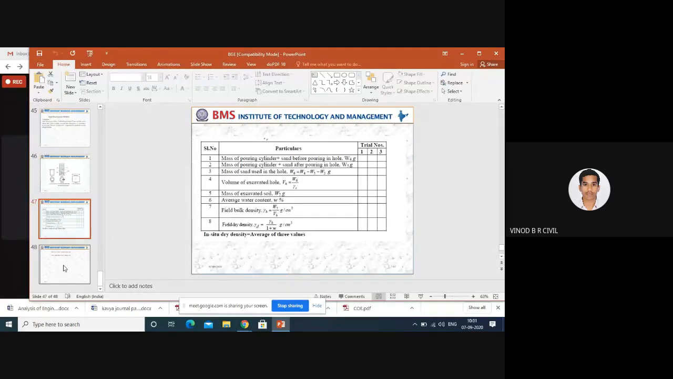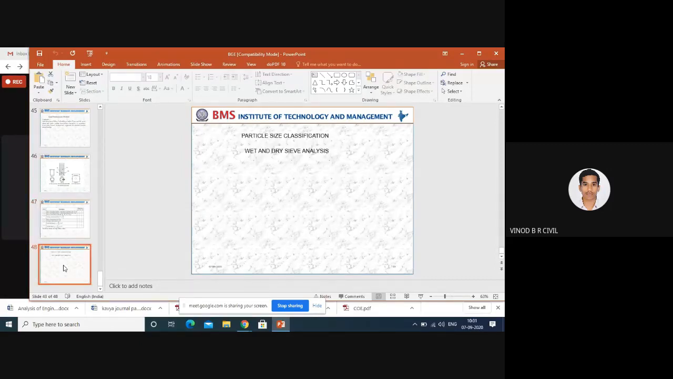This is one of the important index properties of soil, that is the density, by the core cutter method as well as the sand replacement method. And next one is the particle size classification, which is nothing but sieve analysis. In sieve analysis, there are two different types: the first one is wet sieve analysis and the other is dry sieve analysis. Wet sieve analysis, with the help of the hydrometer, we can calculate the silt and clay content.